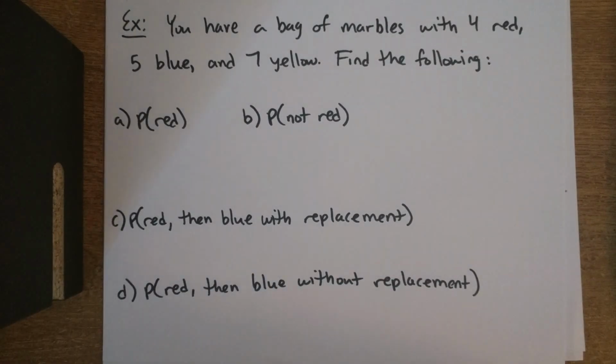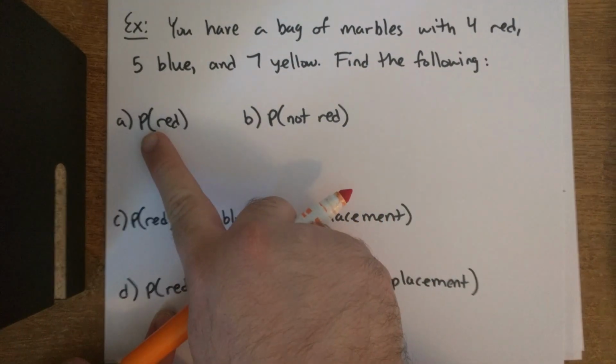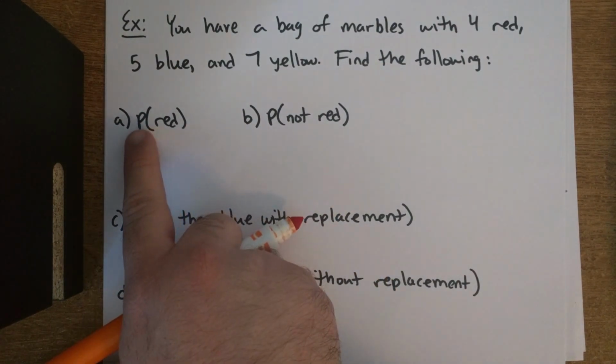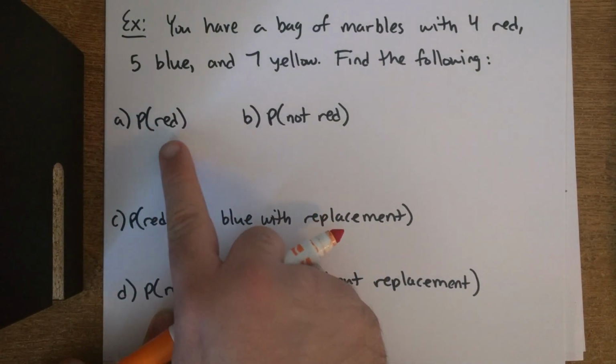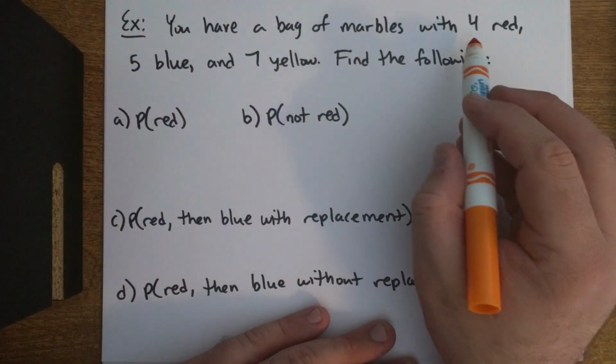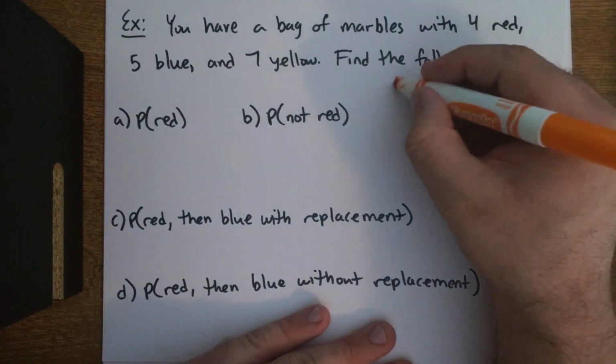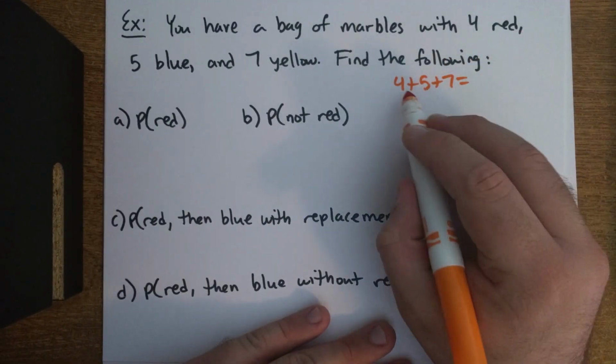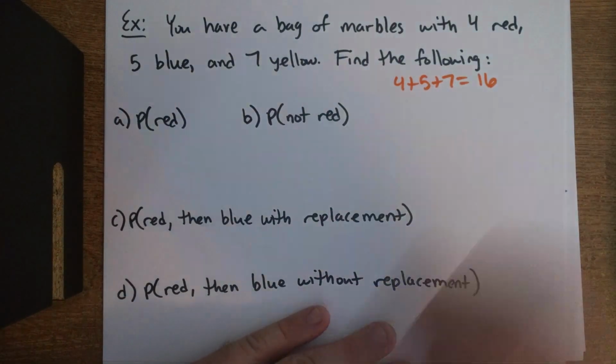All right, here's the last slide. This is pretty fast today, so this is a classic probability problem. This is the marble problem. If you have a bag of marbles with 4 red, 5 blue, and 7 yellow, find the following probabilities. So we're going to find all 4 of these. Notice again, I'm using that notation, the P. So you just read it as find the probability of getting one red marble. So let's go ahead and find out how many marbles we have total. That'll be 4 plus 5 plus 7, which is, let's see, 9. So that'd be 16. So we have 16 total.